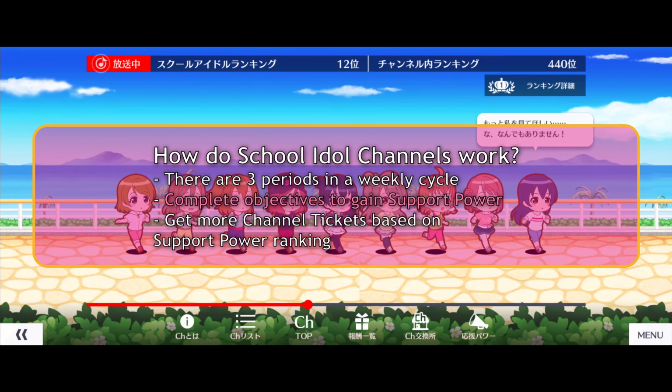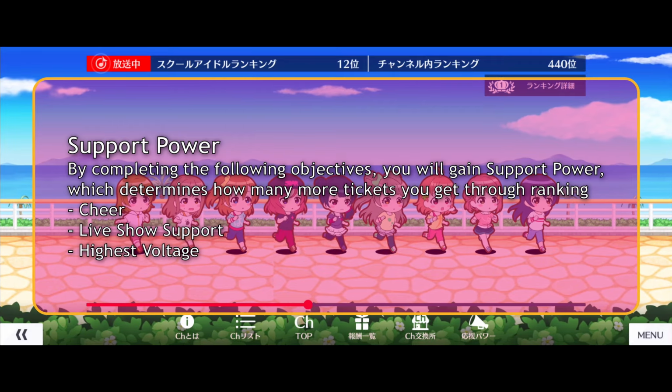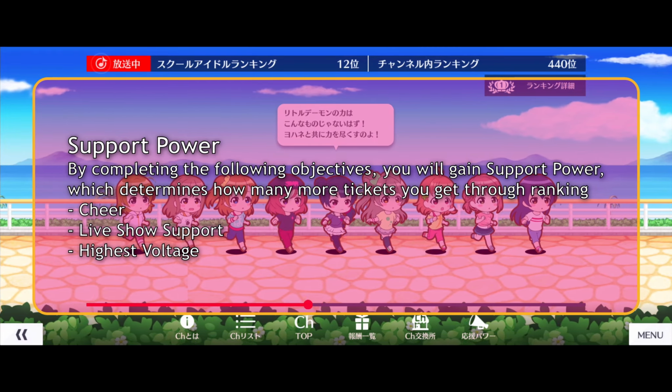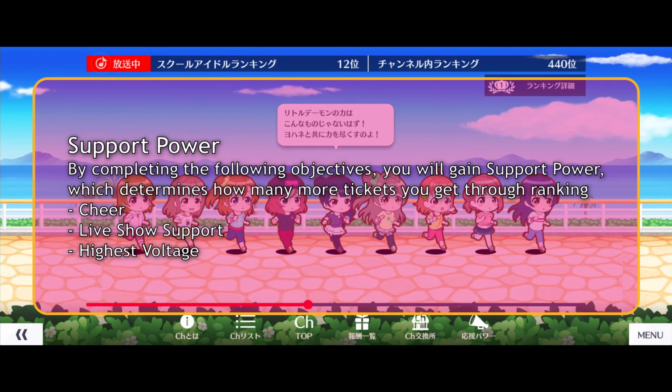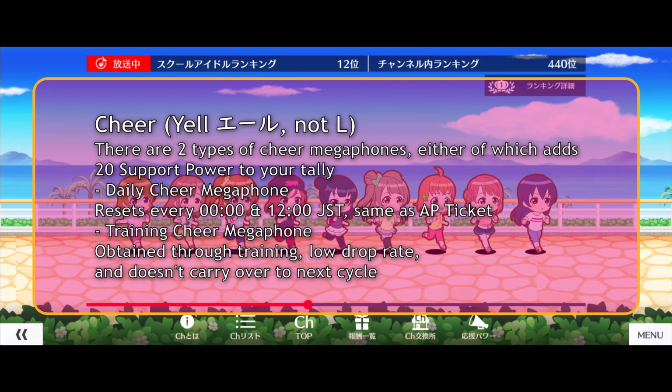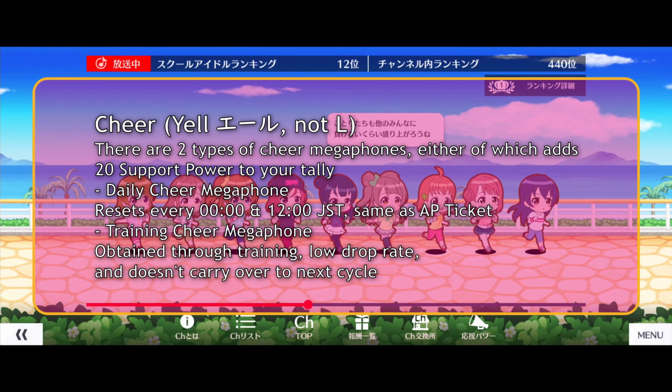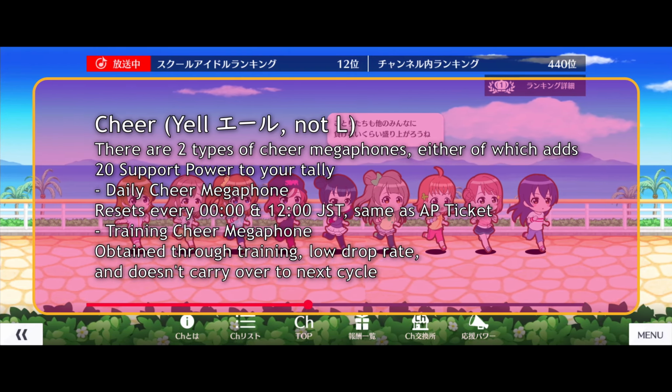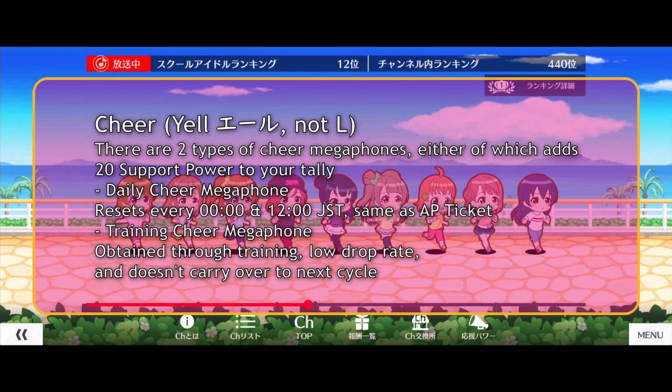The heart of what determines your rankings and hence your channel tickets is quantified as support power, increased by completing any of these methods. Yell, or cheer, is the most straightforward of the 3. There are 2 types of cheering, however. The top megaphone is your daily free cheers, having the same refresh times as your AP. All you have to do is log in twice a day, once in the morning and another at night.